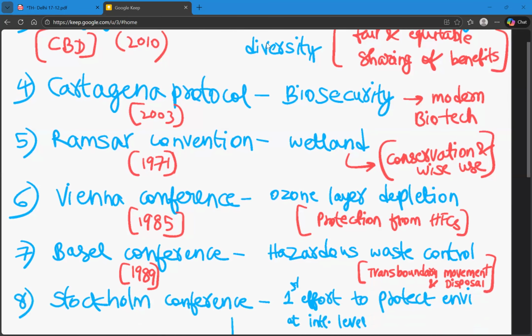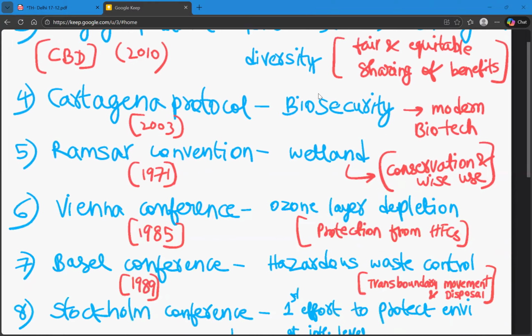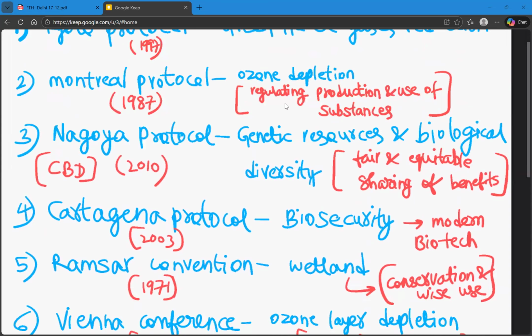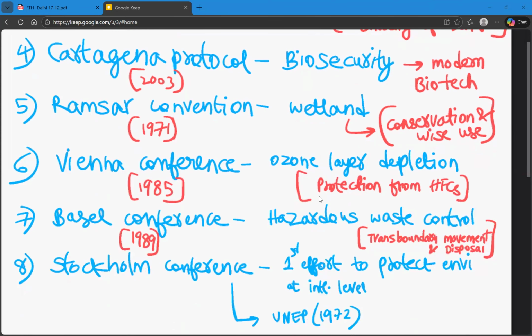And the next one is Vienna Conference. This is also related to ozone layer depletion. But what is the difference between Montreal Protocol and Vienna Conference? In Montreal, we are regulating the production and use of substances that can cause ozone depletion. But in Vienna, it is specific. It is about protection of the ozone layer from hydrofluorocarbons. Montreal Protocol is related to all the substances, but Vienna Conference is specifically about hydrofluorocarbons. So this is the basic difference between Montreal and Vienna Conference.